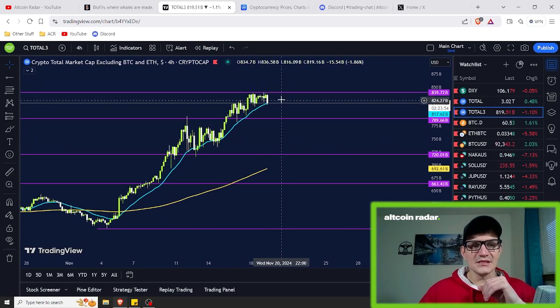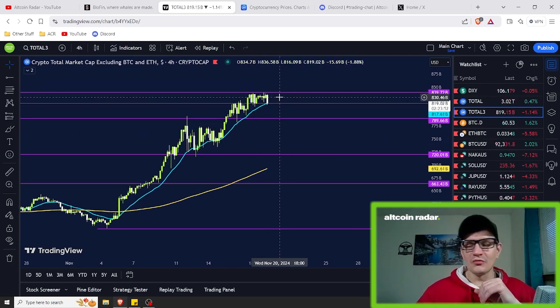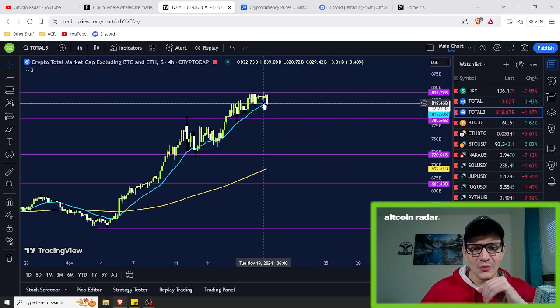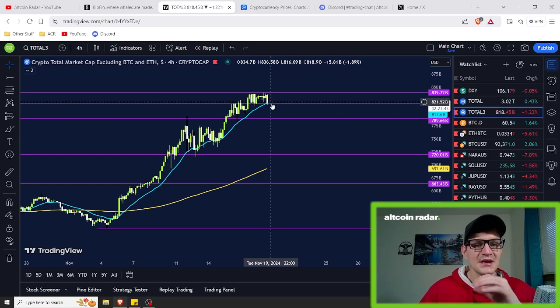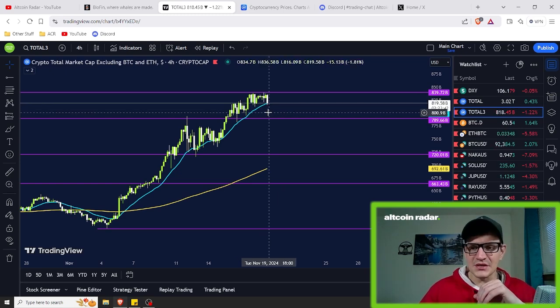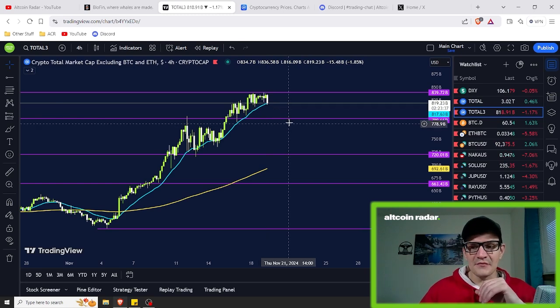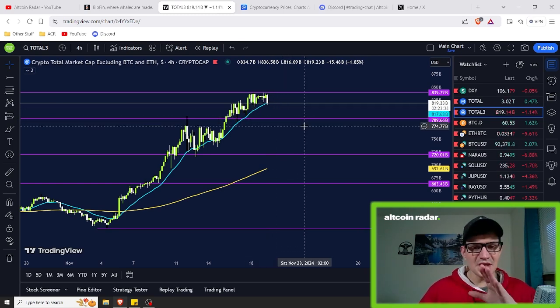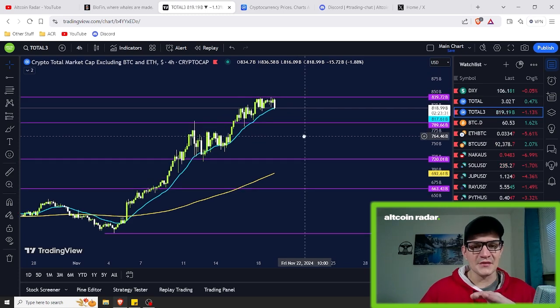As you guys can clearly see, the overall price action is currently right on the edge of the 20-period EMA. So there is a small chance that we could end up dropping below. And if we do end up dropping below and closing below it, my guess is we will be heading for this $789 billion area. All right, so we want to keep an eye on all of these scenarios, okay?